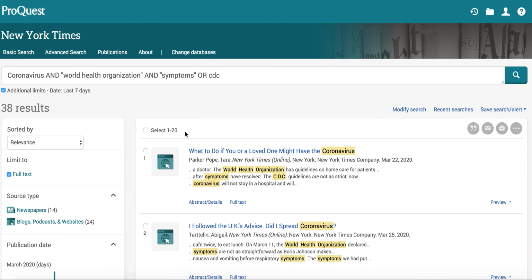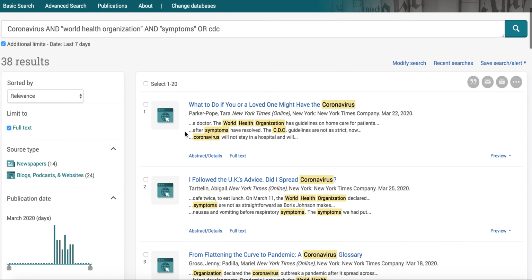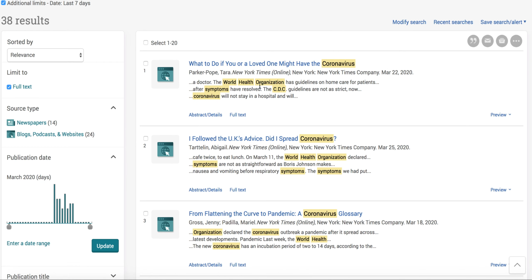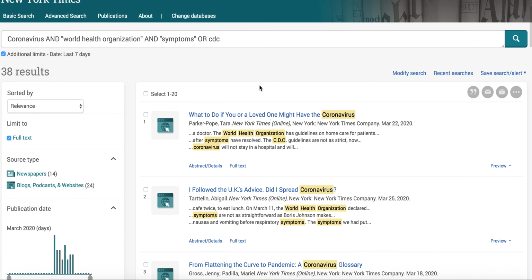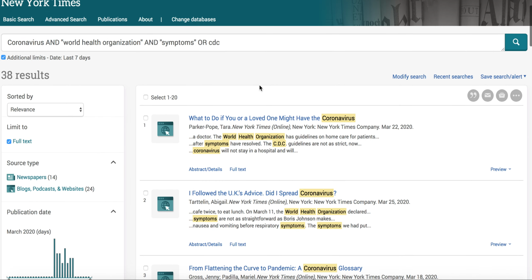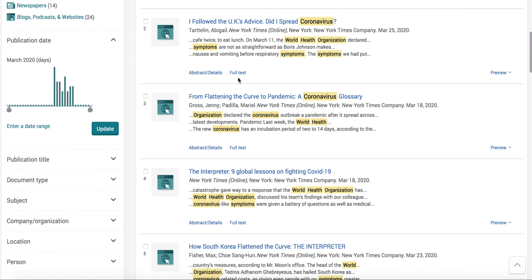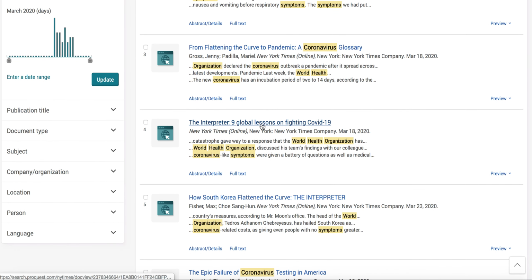and that brings back only 20. Oh, that's in this page. 38. So sorry, roughly 40 results, which considering the amount of information on the coronavirus is pretty good. So you can kind of scroll through and take a look at, so let's say we want to look at this one, 9 Global Lessons on Fighting COVID-19.